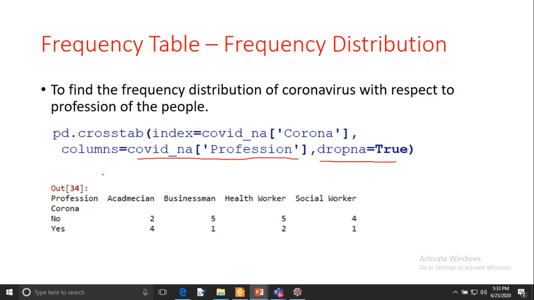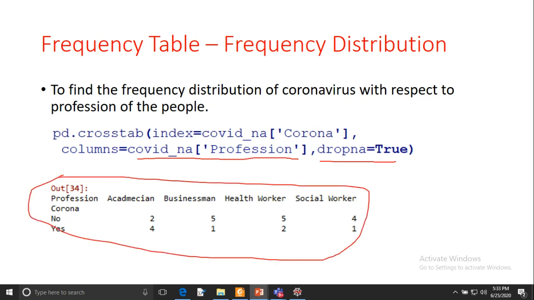Looking at the output here, I have the profession: academician, businessman, health worker, social worker. And now you can see the infected status, whether they are infected or not. Out of 6 academicians, 2 are infected and 4 are not infected, and among businessmen 5 are infected and 1 is not infected. So category-wise, we are looking at the frequency distribution of infected people.